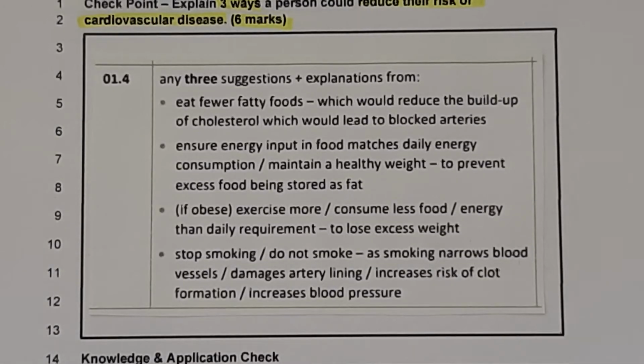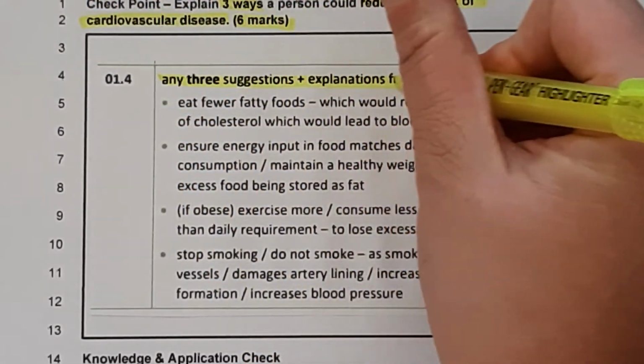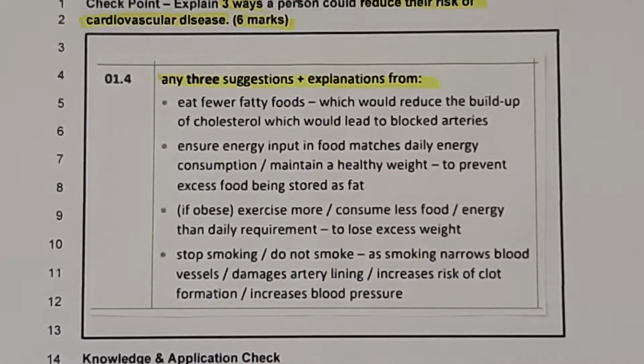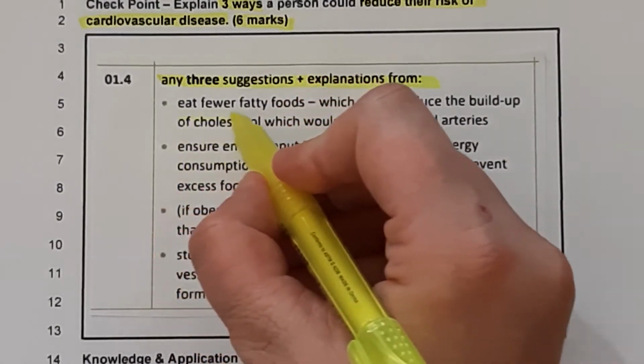Okay, so here is the mark scheme from when it was an actual exam question. So they would like any 3 suggestions plus the explanation from these 4 points. So you have to get the suggestion and the explanation. So the suggestion here is eat fewer fatty foods.